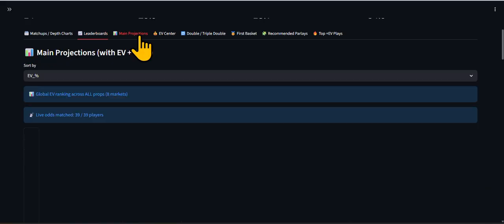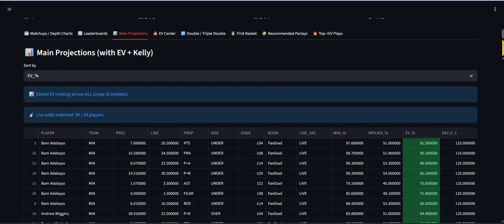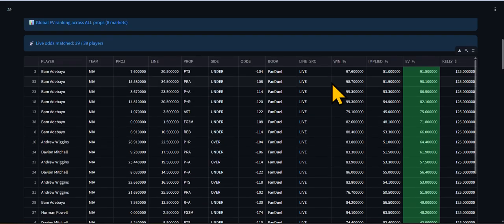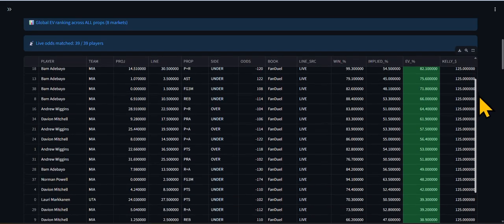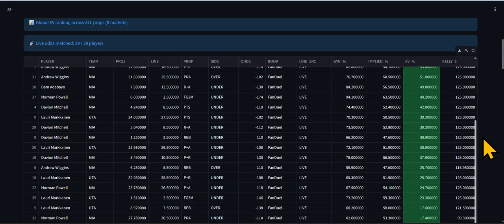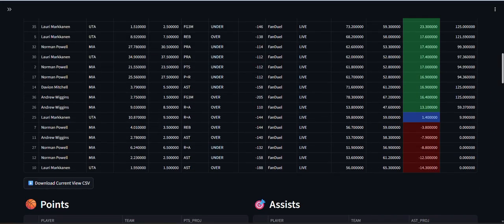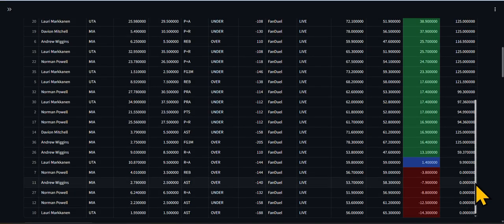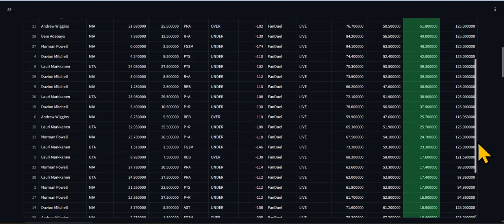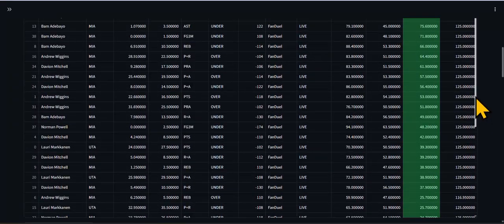When we go over the main projections, this is where the money is made. This is the plus EV, the win percentage, the implied percentage. These are all the plus EV plays that we have just for this one game. If it's in red, of course, you want to stay away from that. You don't want to take a negative EV play. Everything in green is a positive EV play.